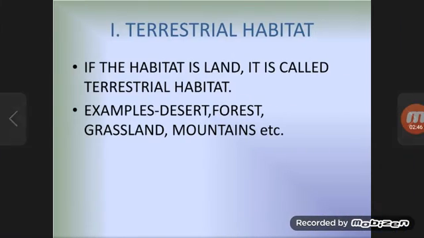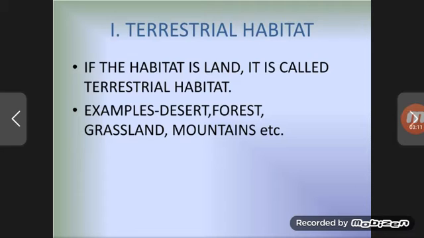Now moving on, terrestrial habitat. Now comes the types of habitat, and terrestrial habitat is the first kind we are going to study. As the name suggests, if the habitat is on land, it is called terrestrial habitat. The word terrestrial means on land.